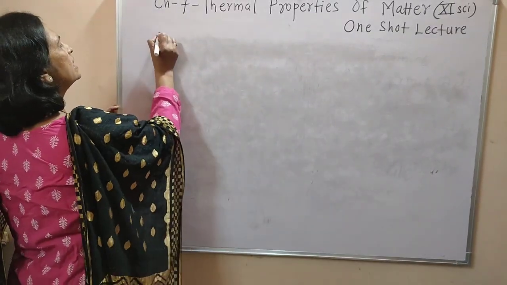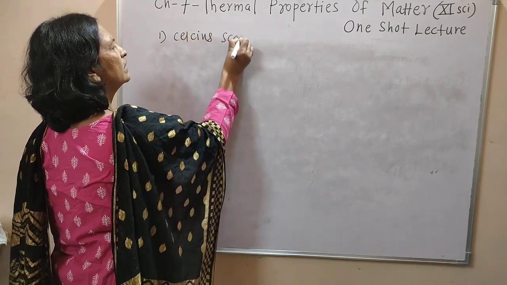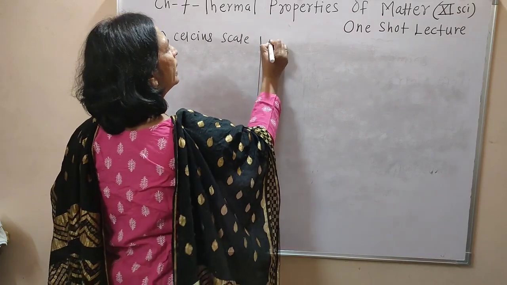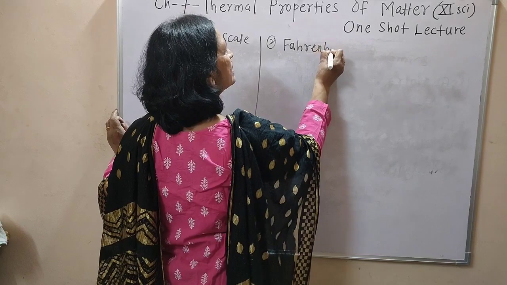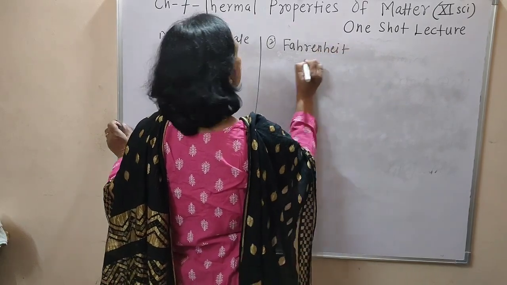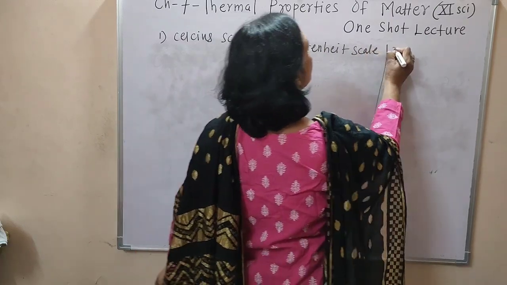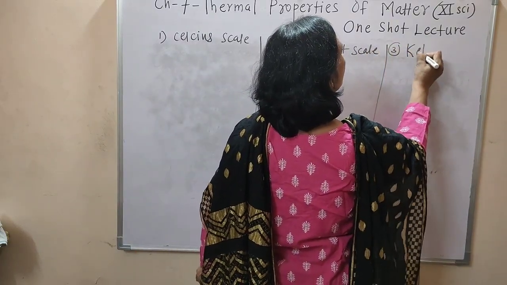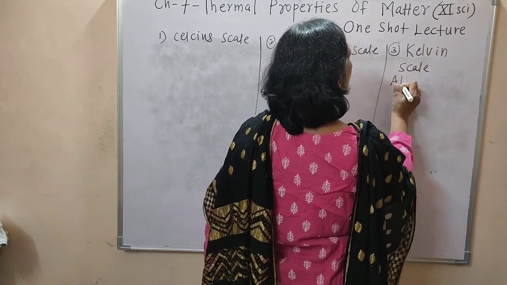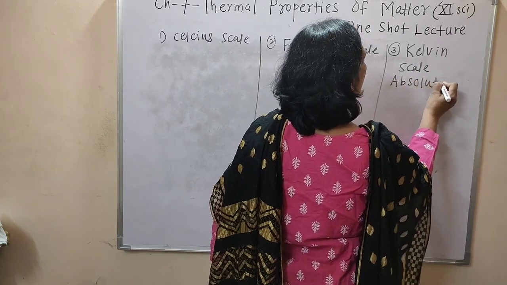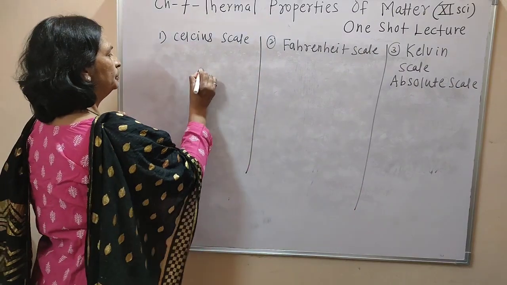First is the Celsius scale. Second one, the Fahrenheit scale. And third one, the Kelvin scale or absolute scale. Okay. Now,